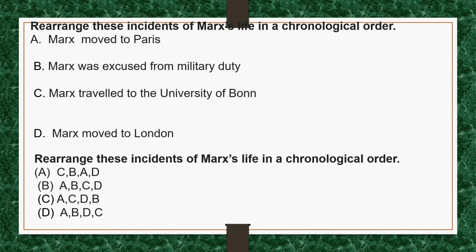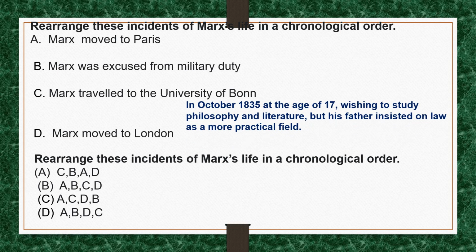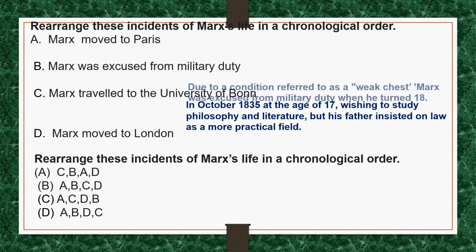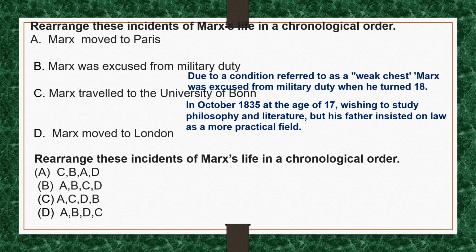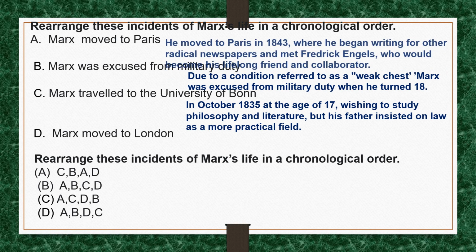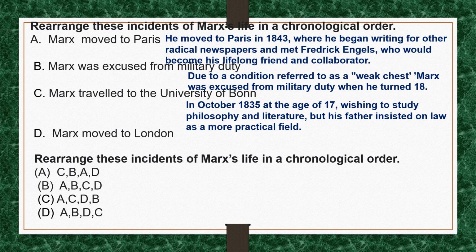First, Marx traveled to the University of Bonn in October 1835 at the age of 17. Wishing to study philosophy and literature, Marx traveled to the University of Bonn, but his father insisted on law as a more practical field. Then Marx was excused from military duty. Due to a condition referred to as a weak chest, Marx was excused from military duty when he turned 18. Then Marx moved to Paris. He moved to Paris in 1843 where he began writing for other radical newspapers and met Friedrich Engels, who would become his lifelong friend and collaborator.